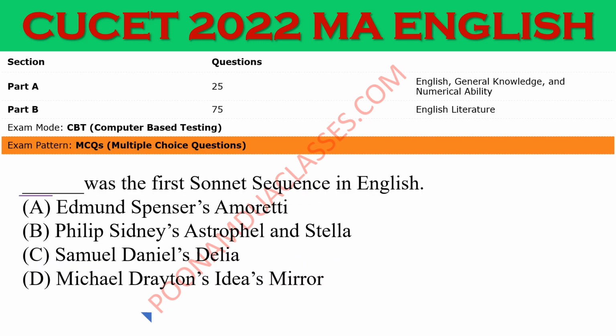Dash was the first sonnet sequence in English. The correct answer is Philip Sidney's Astrophil and Stella. Year is 1591. You should know each and every year if you are asked the year of another famous sonnet sequence by Edmund Spenser, that is 1595.